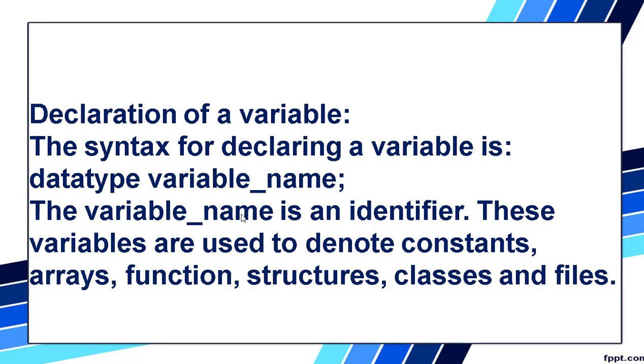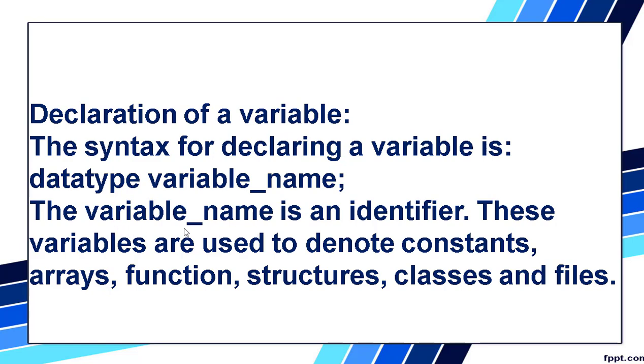And the next thing, the variable name. What we have given here is an identifier. When I was explaining in the previous class, I was telling you about identifier. So the identifier will have some rules. You have to follow those rules in order to write the identifier. The same rules have to be followed for the variable name also.